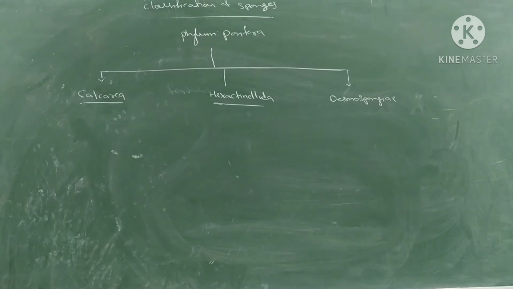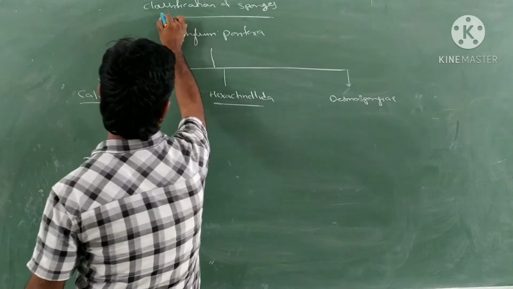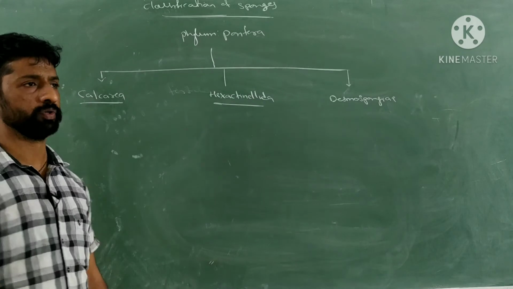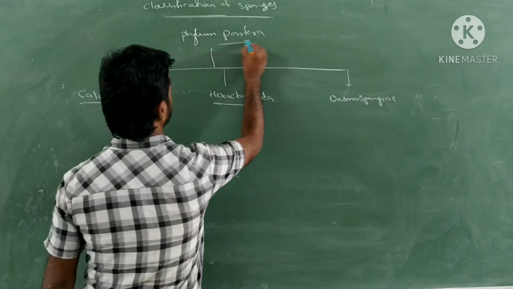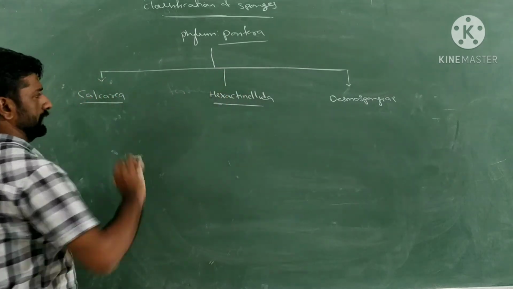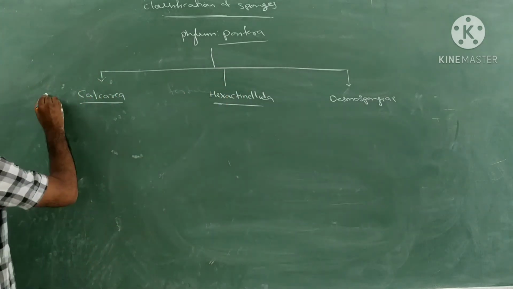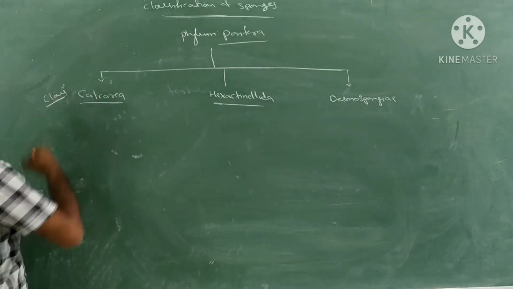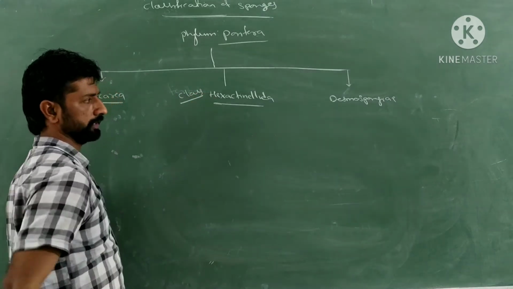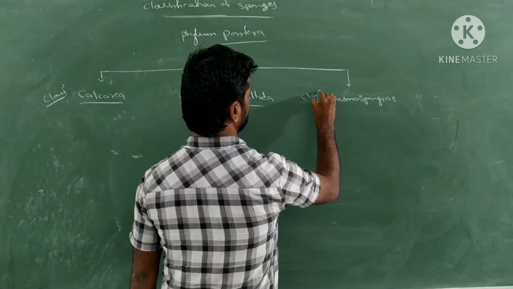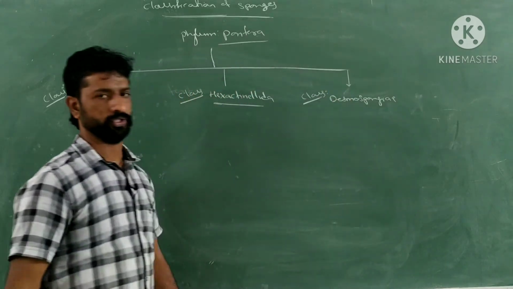See, let's come to the classification of the sponges. This information is required only for the NEET examination. Phylum Porifera is divided into 3 classes. What are those classes? That is class Calcarea, next is class Hexactinellida, and class Demospongiae.